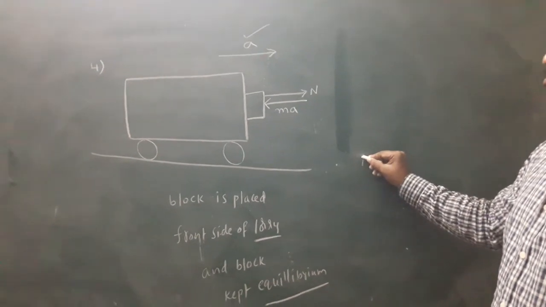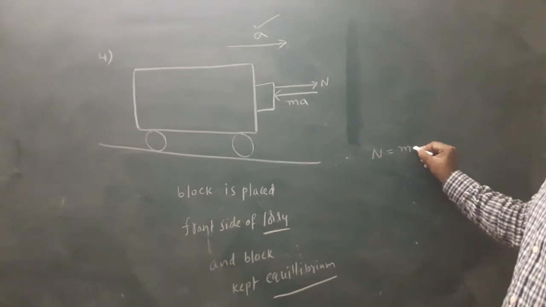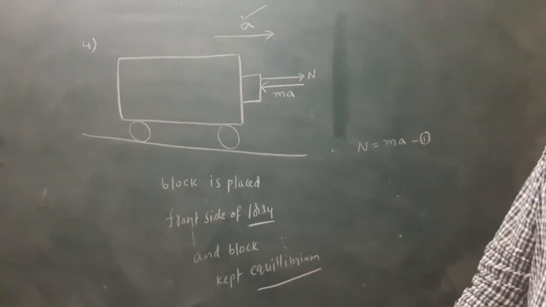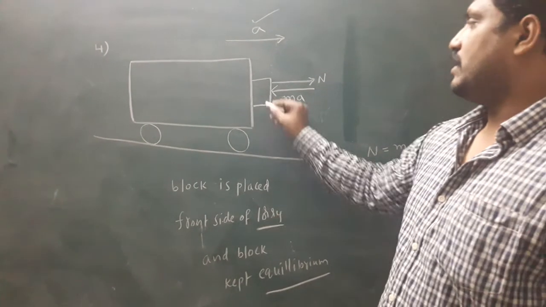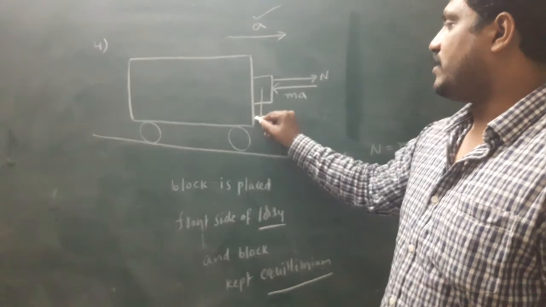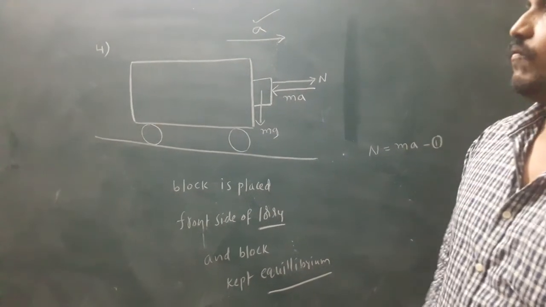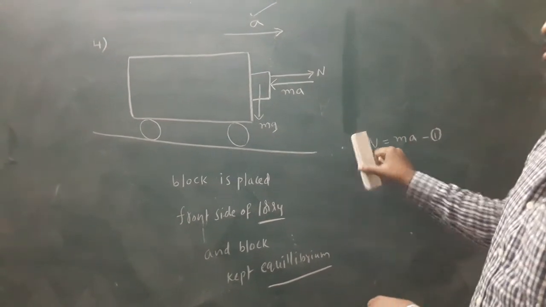In this situation, the block is in equilibrium. Forward force equals backward force. This is equation number 1. Next, weight always acts vertically downwards. If the block is released, it will fall downward.